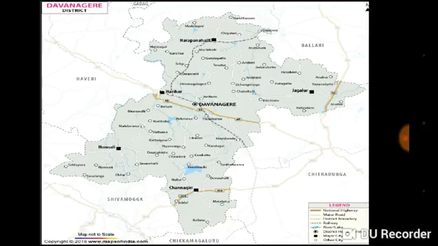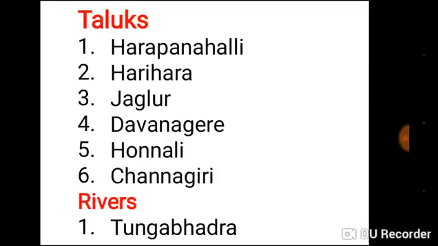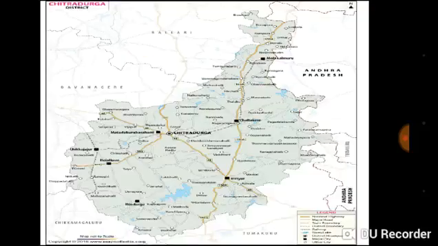Our next district is Davangere. Here is the area of Davangere district. Now let's move on. In Davangere district there are 6 taluks: Harappanahalli, Harihara, Jagalur, Davangere, Honnali, Channagiri. The river which flows in this area is Tungabhadra.